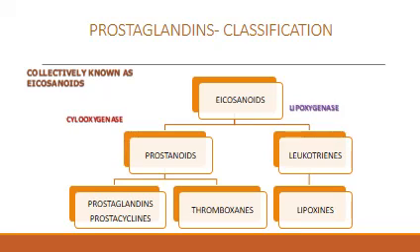And these eicosanoids can go through two pathways. One is the cyclooxygenase pathway, which gives rise to the prostaglandins, prostacyclins and the thromboxanes, and the lipoxygenase pathway, which gives rise to leukotrienes and lipoxins.